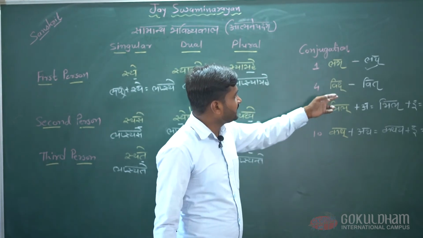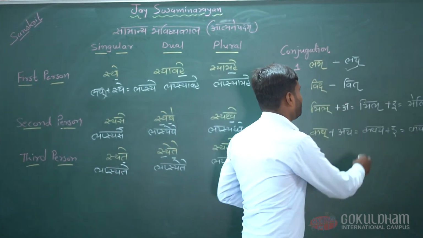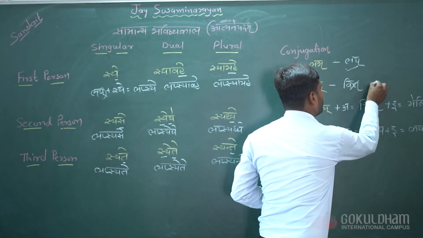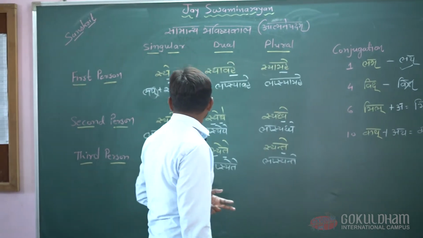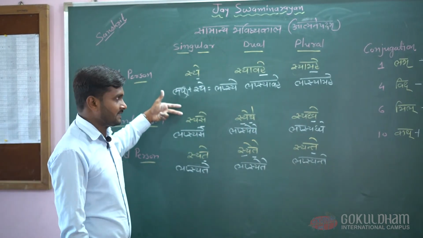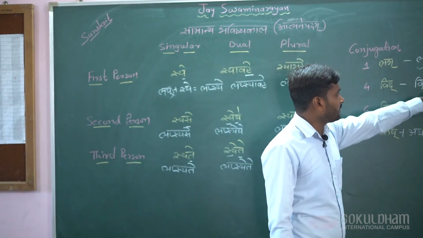Now we take the word vid from conjugation four. Here, instead of vid, we have to take the word vit, because when we add this word into the suffixes of future tense Atmanepadam, there is rakar, and due to the rakar, the word becomes vit.